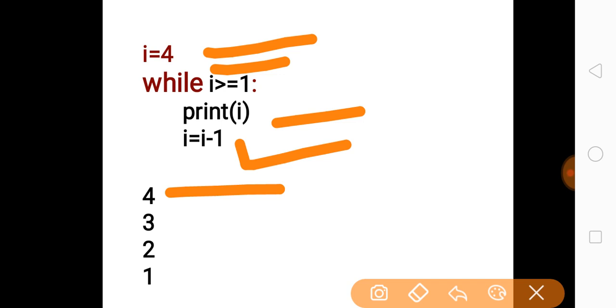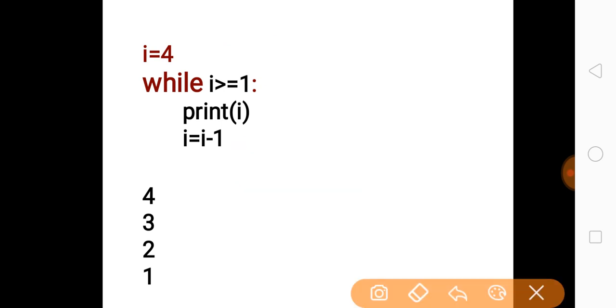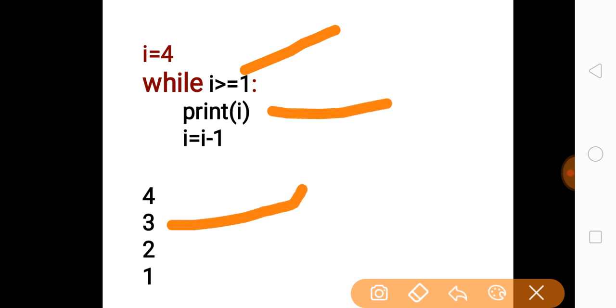That means the value of I will be decremented, or subtracted by 1. Now from 4, I becomes 3, and again the condition is checked: 3 is greater than or equal to 1, the condition is true, and the print statement will print 3.